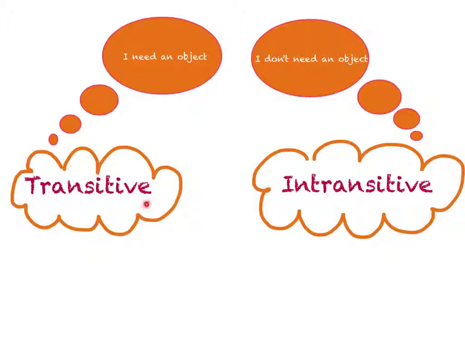Remember that a transitive verb needs an object. The object can be defined by answering the questions what or whom about the verb. And the intransitive is simple. It does not need an object.